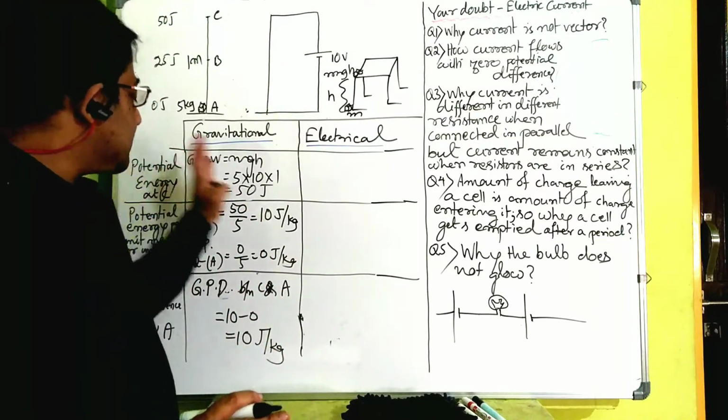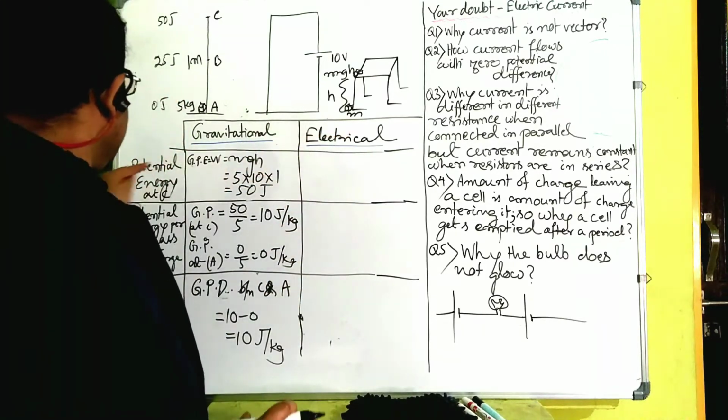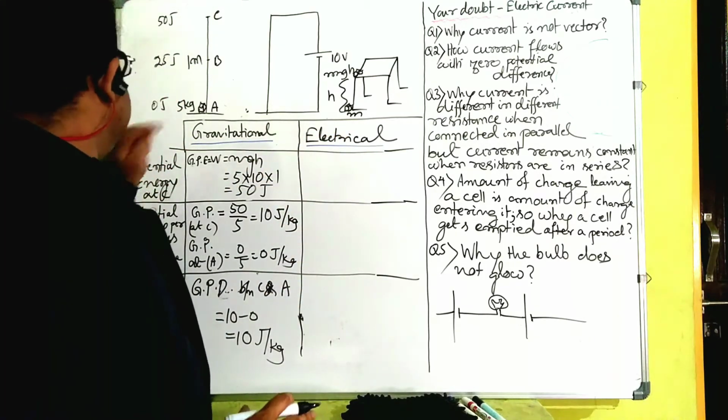Now let's bring the same idea as an analogy to electrical terms. Electrical potential energy at C.